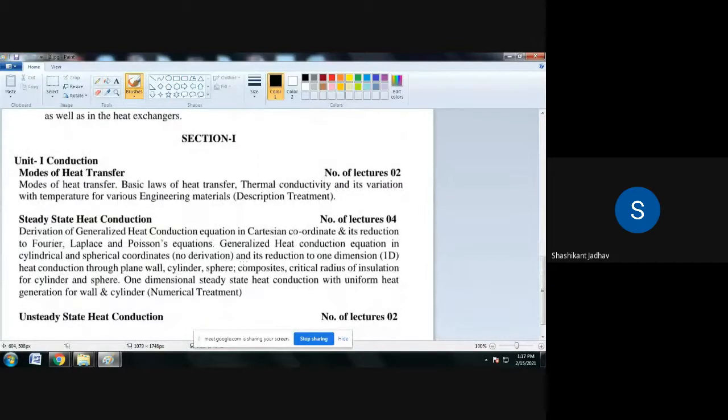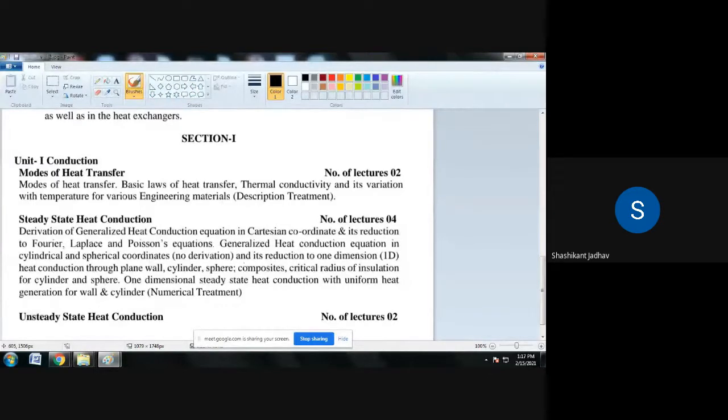Okay. So we know that unit number one is conduction. We have to take the introduction of this total subject, that is heat transfer. So unit one is nothing but conduction. What is the first point in that topic? That is modes of heat transfer.